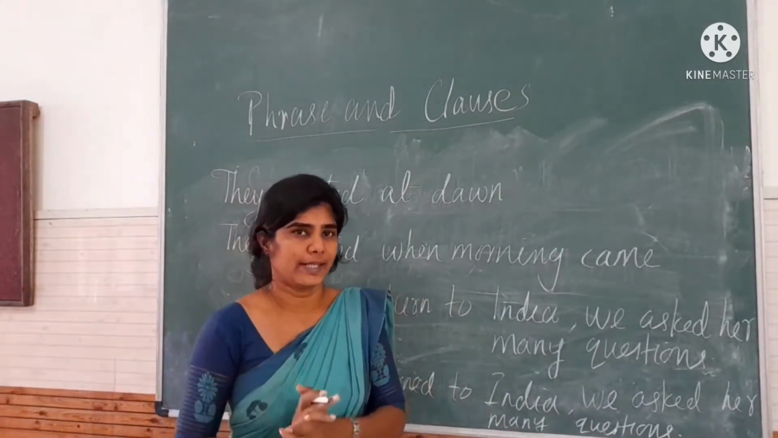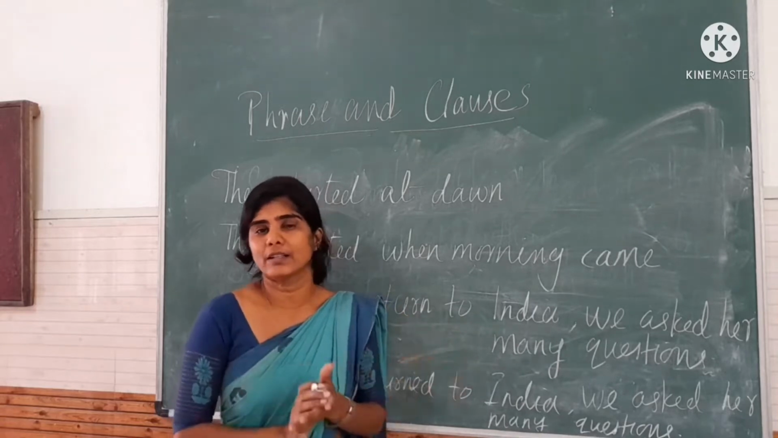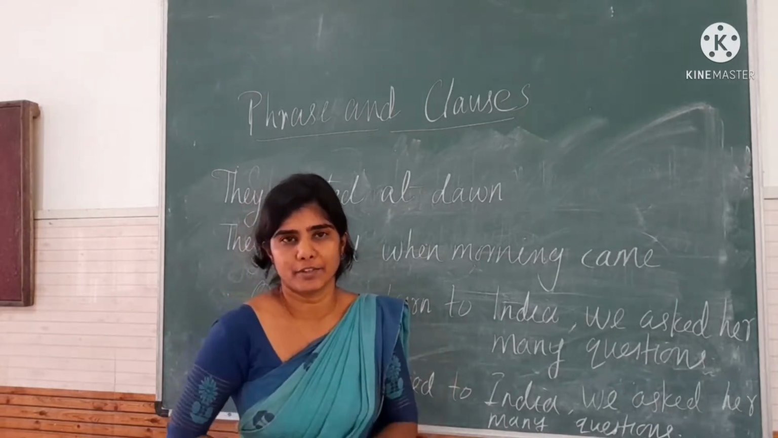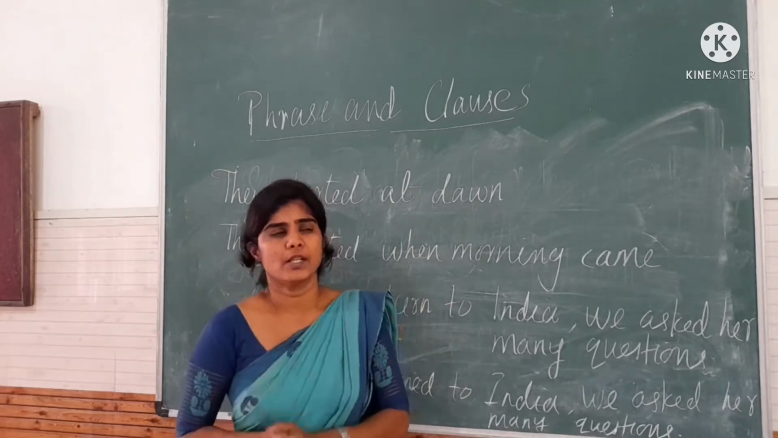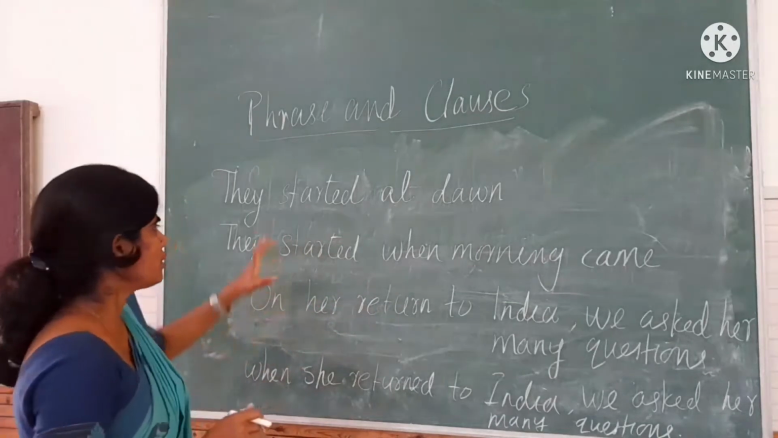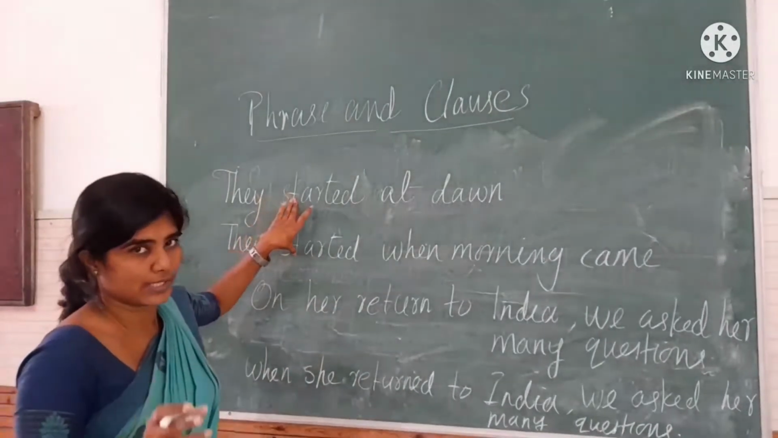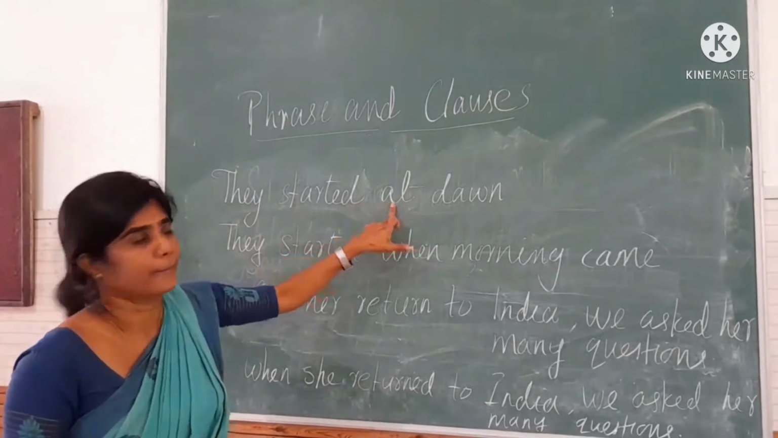So now you got an idea what is a phrase and what is a clause. And you have already learned an adverb. What is an adverb? How could you identify an adverb? That you already learned. So now see children, here I have written 4 sentences. Let us consider the first 2 sentences. They started at dawn.